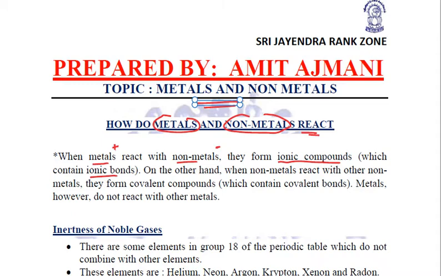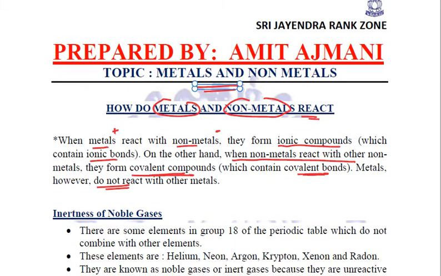compound. But when two non-metals react with each other, then they form covalent compounds. Why? Because they contain covalent bonds as they share the electrons with each other. Two metals, however, do not react with each other because both of them are willing to give the electrons. That is why they do not react.